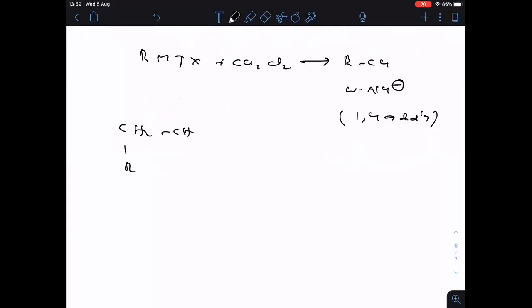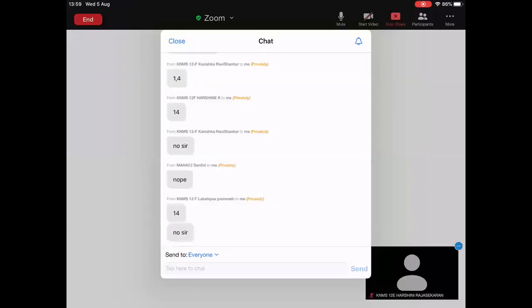Then after CH2, C double bonded O, H. After tautomerism, I wrote here. Anyone have any doubt in this question? The product I wrote after tautomerism. First of all, you will get enol form, then convert into keto form. Anyone have any doubt in this one?